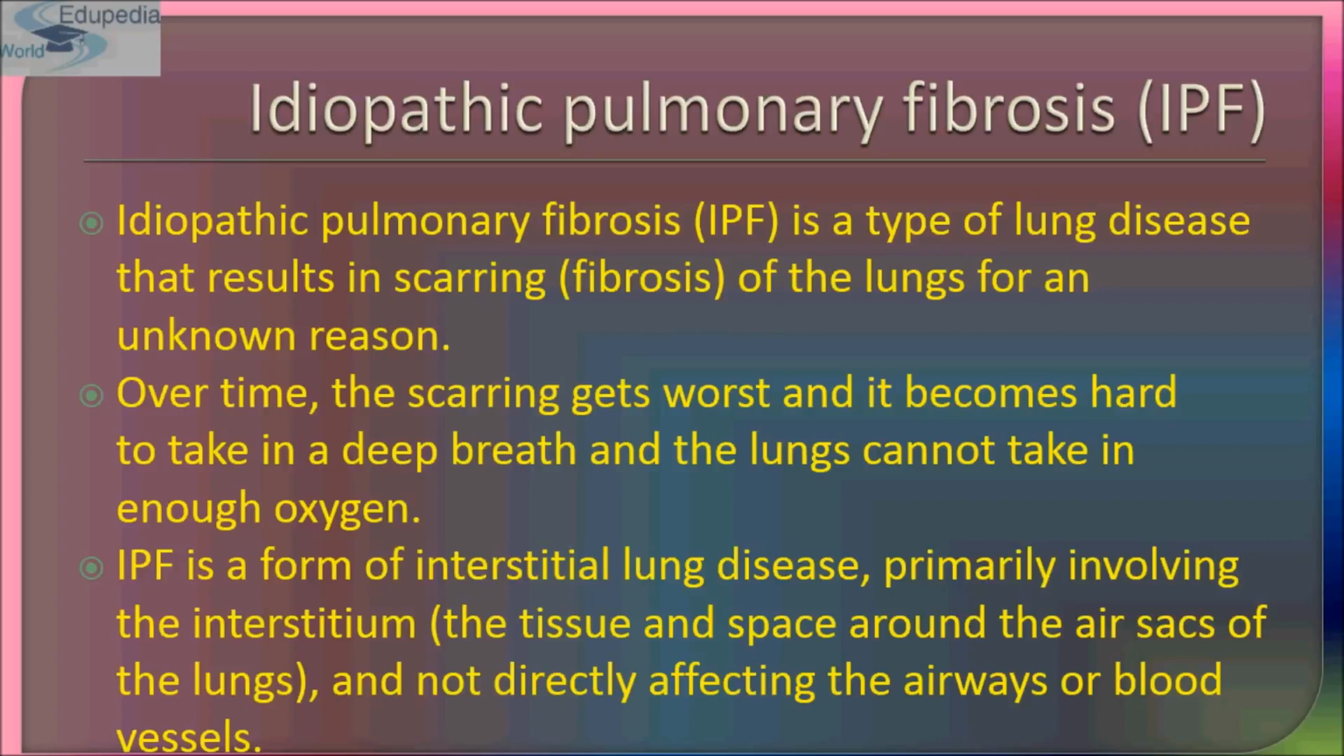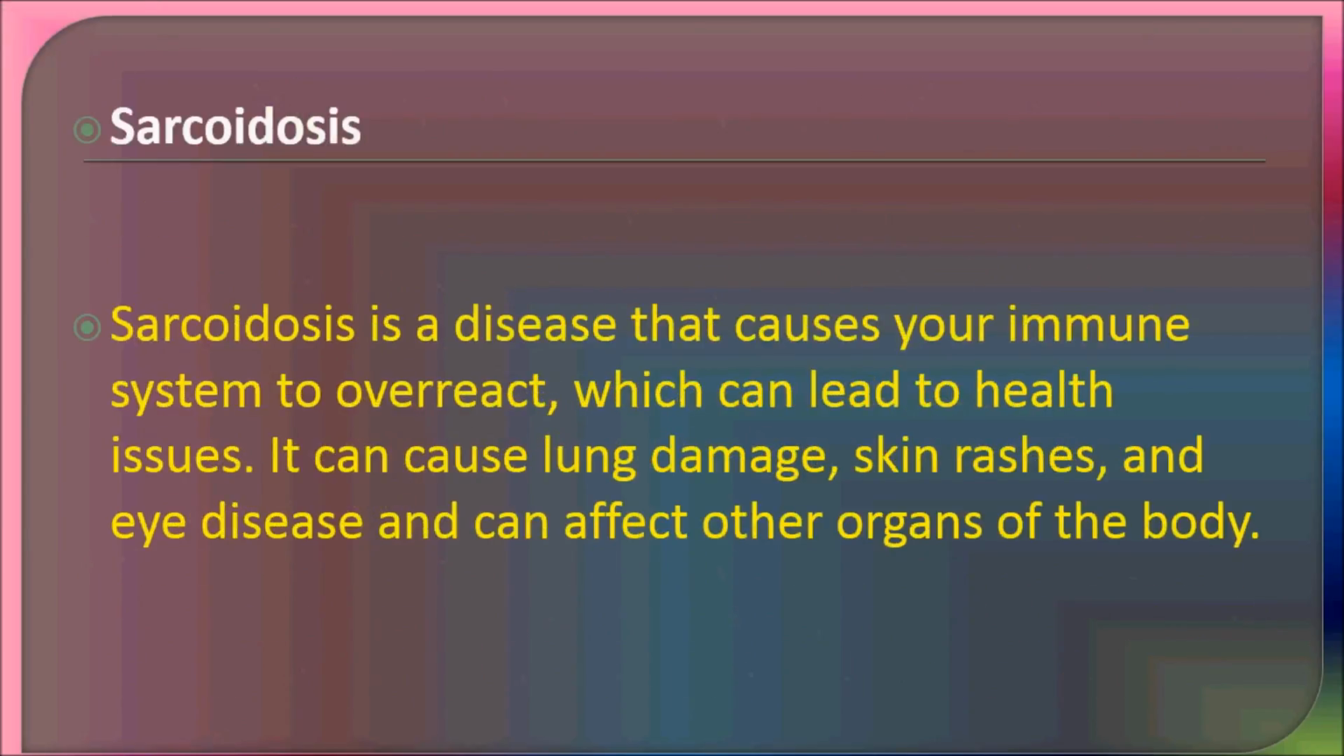The lungs cannot take in enough oxygen. It is a form of interstitial lung disease that primarily involves the interstitium. The interstitium is the tissue and space around the air sacs of the lung, or you can say the alveoli, and it does not directly affect the airways or the blood vessels.